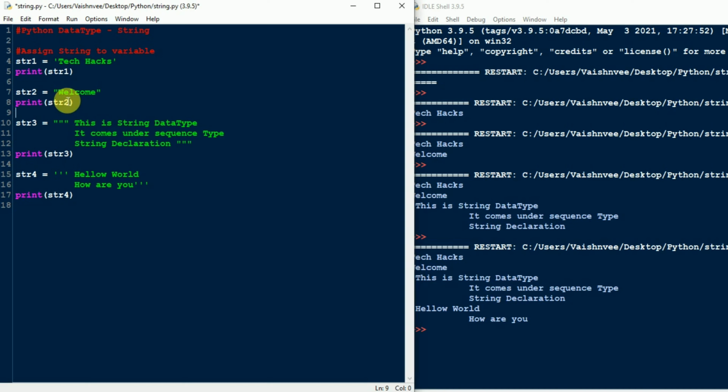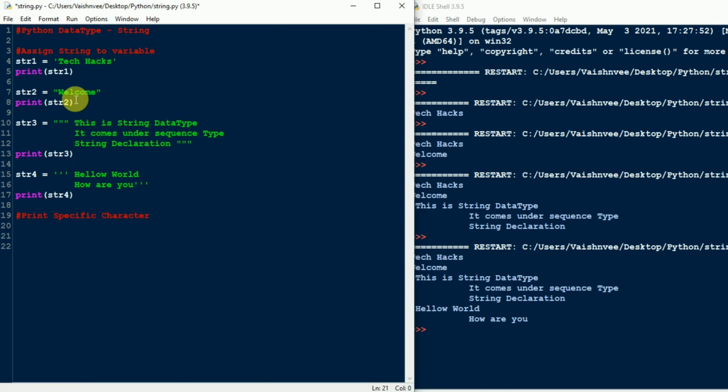In the same way, my W is stored in this variable at location 0, and my E is stored in the string at location 1. We are going to see whether what I am saying here is correct or not. So I will write here: print specific character.